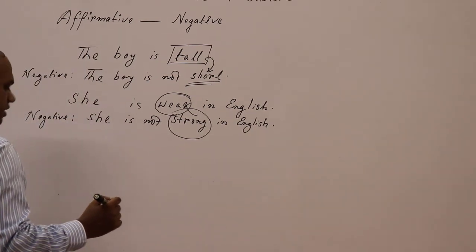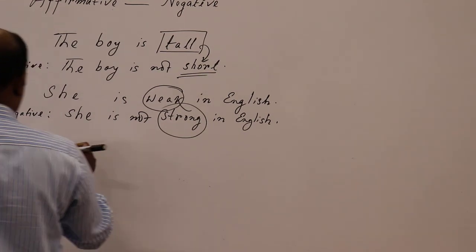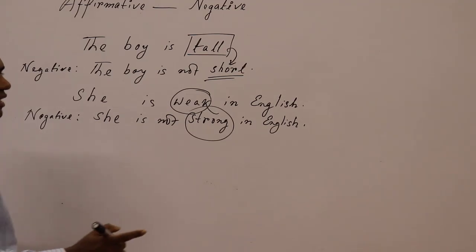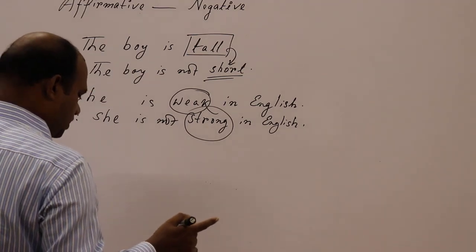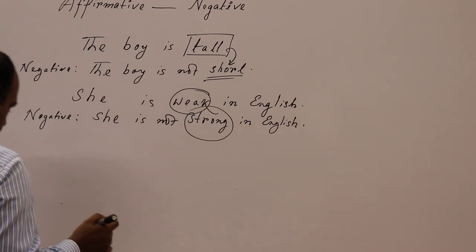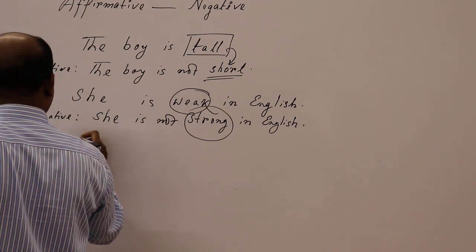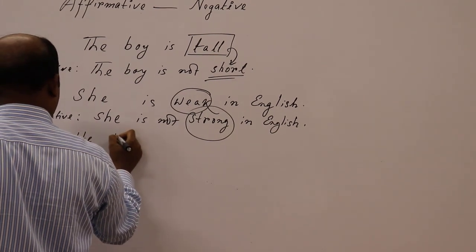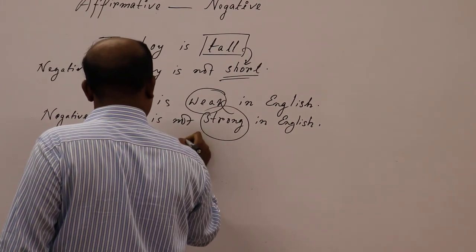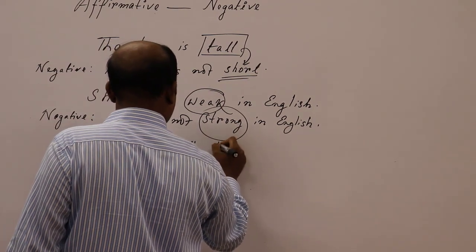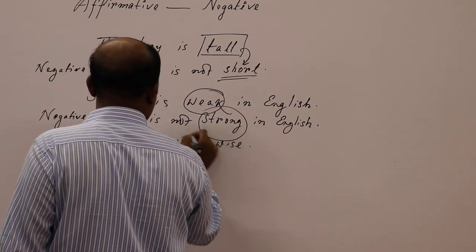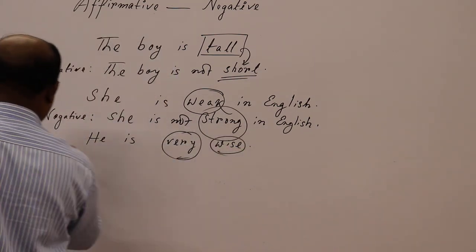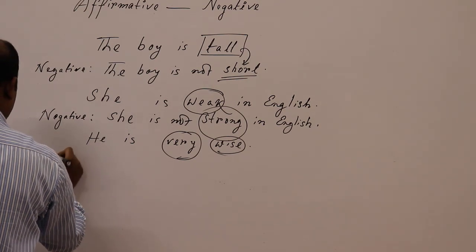But my dear students, look at the board carefully. Now, if there is very in any affirmative sentence, then what will be the rule? Suppose: he is very wise. As there is very and wise, what will be the negative sentence?